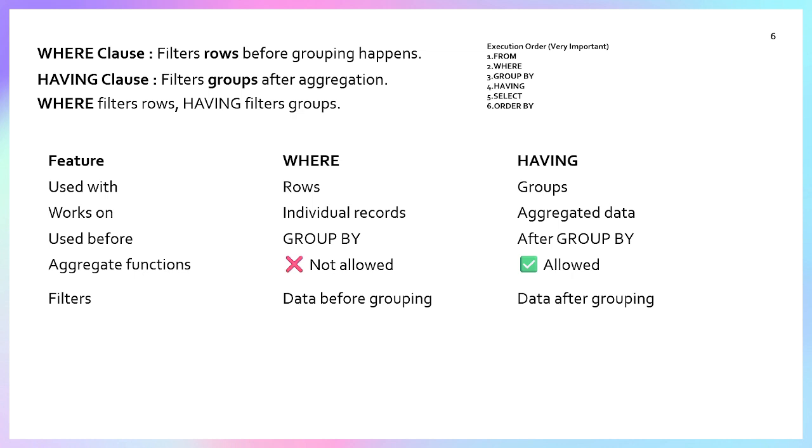Right? So these are the things. Now I can tell you one more thing here. I wrote down the sequence, because execution order is very important. First the from clause applies, then where, then group by, then having, then select, and in the last order by. This is the order of execution of an SQL query.